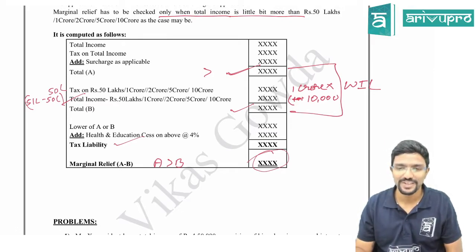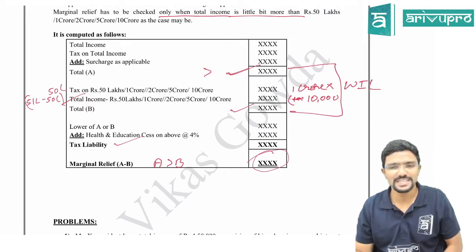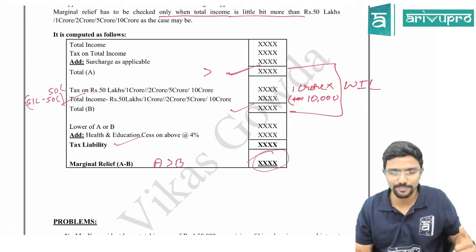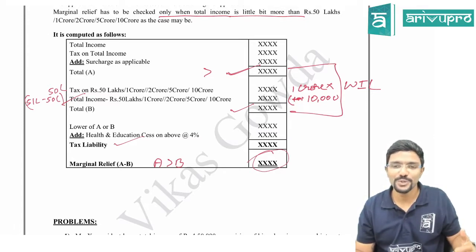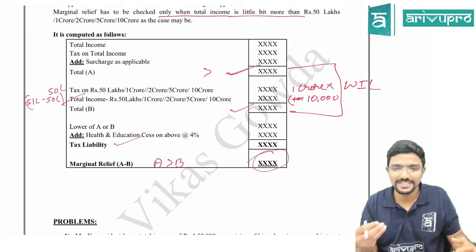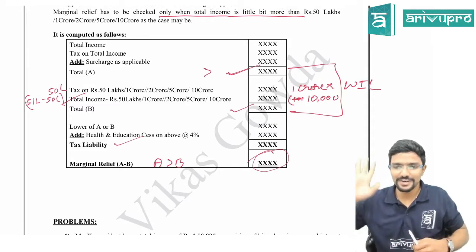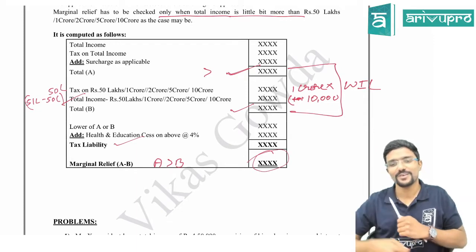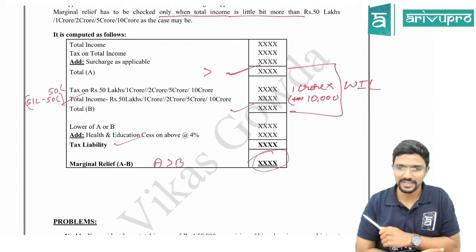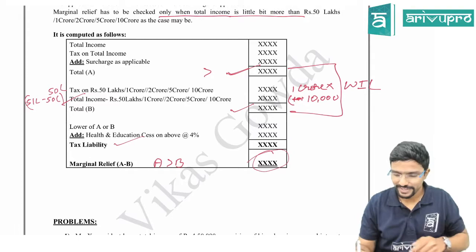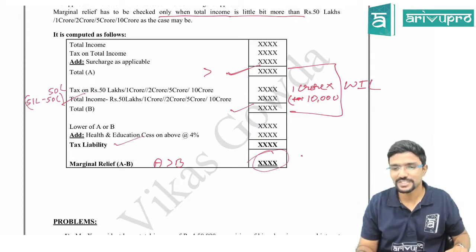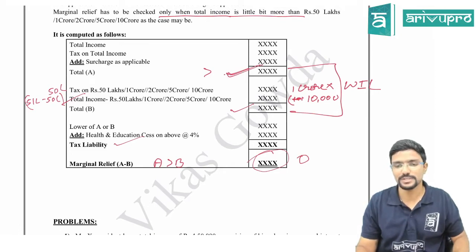I told you, the maximum threshold limit for applicability of surcharge is either 5 crore or 10 crore for companies. I should apply marginal relief only when income is a little bit more than that. At 100 crore, don't apply it. If you apply also, you will get this figure as negative, which is equal to 0, and you will be paying tax only this much.